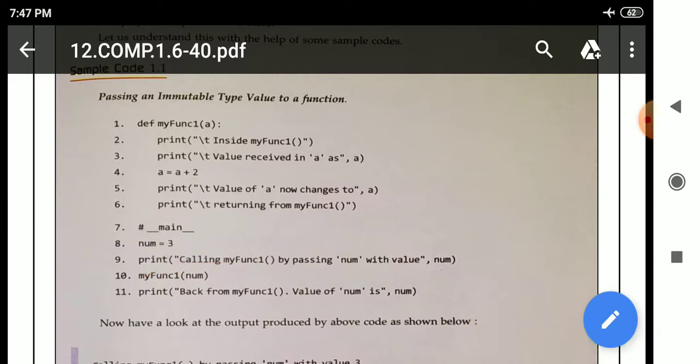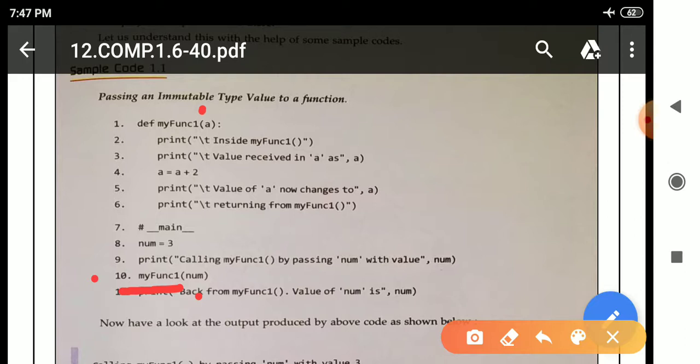After that, in line number 10, there is a function call. How can we identify that this is a function call? See here, the function name is given. What is the name of the function? My func1. After that, in parenthesis, num is there, which is the argument. And this is the parameter, and this is the argument.